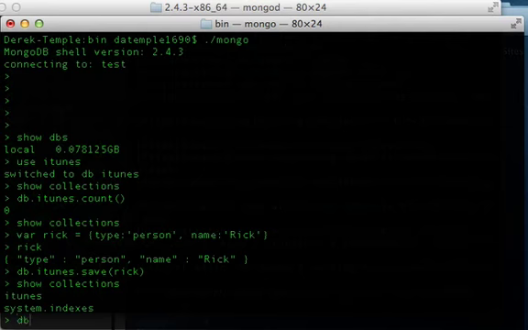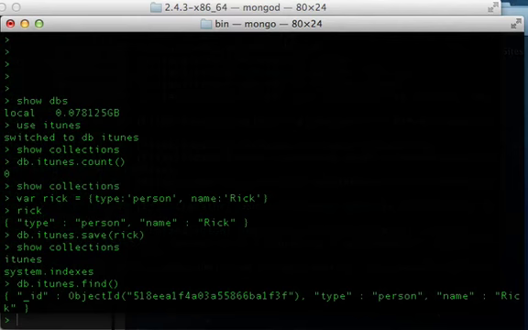So if we do db.itunes.save, or not save, we want to do find. This is going to give us all the data back that we stored in the database. And you can see it gives it an ID, underscore ID, which is set to object ID, and then it gives us this long number.